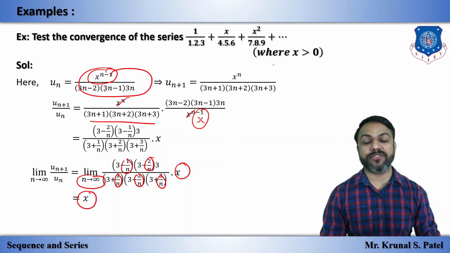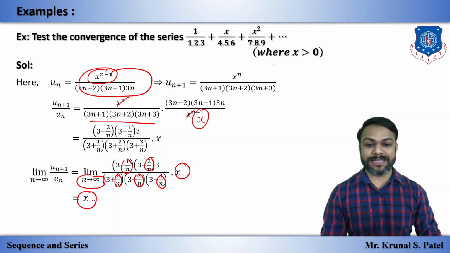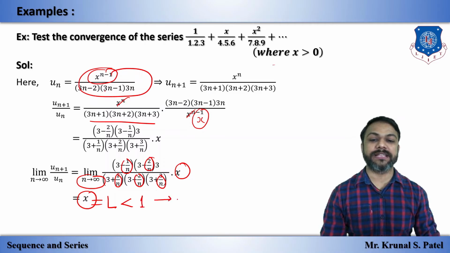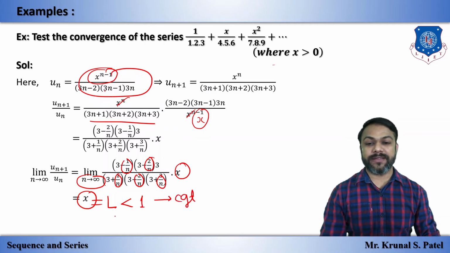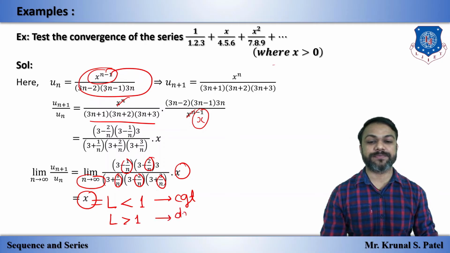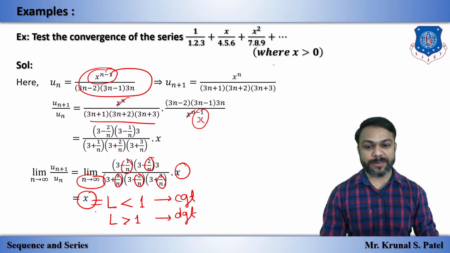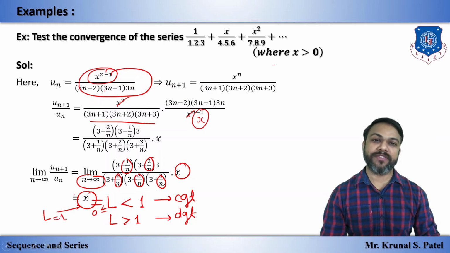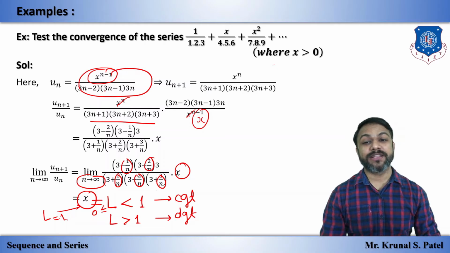Now in ratio test we know that this is our L. If this L is less than 1, then series is convergent. If this L is greater than 1, then series is divergent. And less than 1 means it lies between 0 and 1 also. And if this L is equal to 1, then test fails. For that we have to apply a different test. So we will see this.